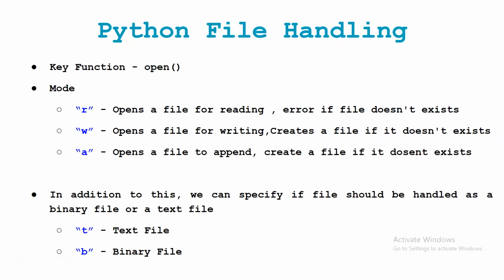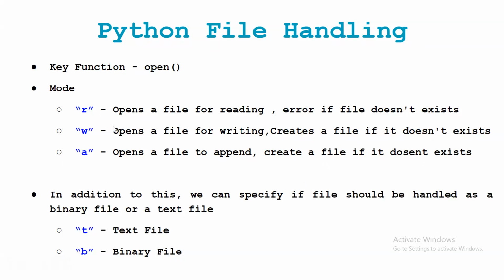So what will happen with this? Whatever the original data is, that data will stay as it is, and we can add the new data also. So this is the meaning of append: open a file to append, and create a file if it doesn't exist, right? So these are the three important modes.